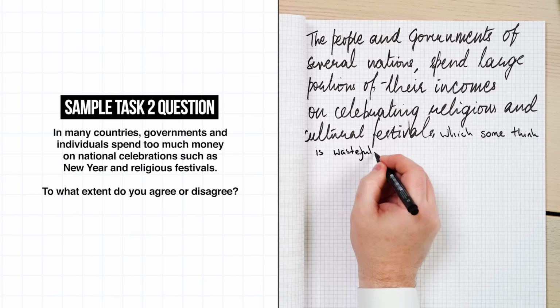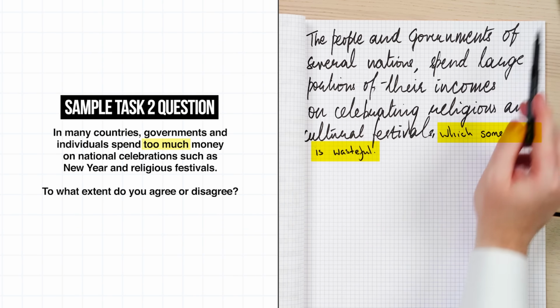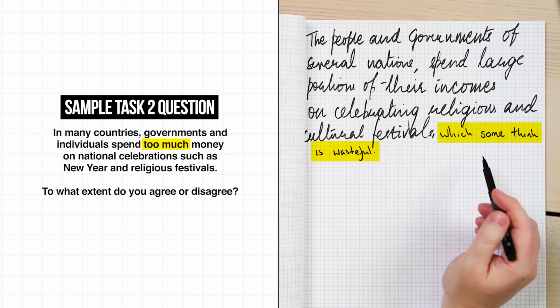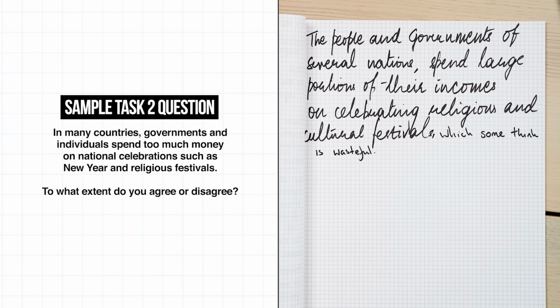I think you would be okay, but I'm pointing it out because on test day, make sure that the meaning is the same. I think this is okay, but I would maybe change it slightly. So maybe add that in, which some think is wasteful. So really what this is saying is it's too much, it's a waste, it's an extravagance. So I've just put that in so that the meaning means the same thing. Does that make sense? Question is saying, we understand that a lot of places spend money on this, but is it too much? Is it a waste? Is it an extravagance?